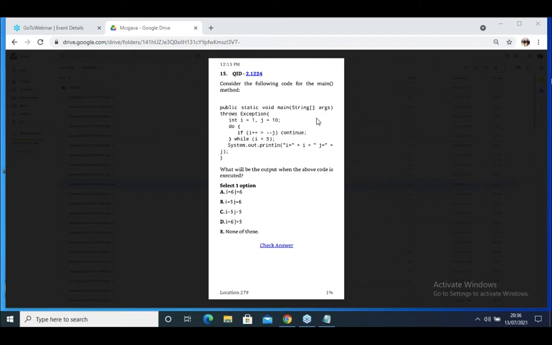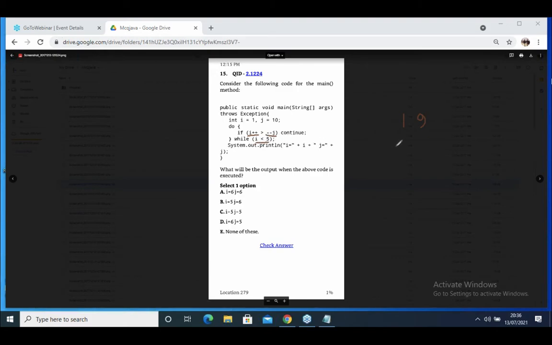When I use continue, it will not check the condition. Okay. Tell me, i++. What is the value in i? It gives 1, and j gives 9. Is 1 greater than 9? No. It will check here.